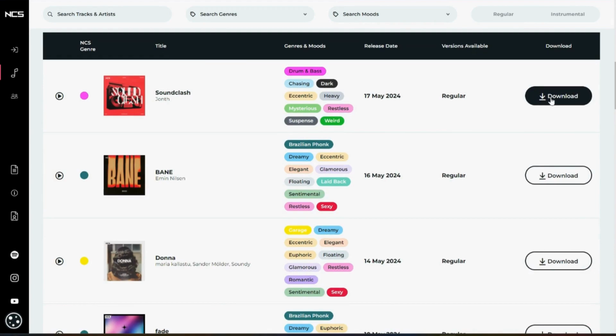You'll also notice that under genre and moods, there are different color coded tags. For instance, the top one says drum and bass, chasing, dark, eccentric, heavy, mysterious, restless, suspense, weird. So you can also click into any one of these and find songs that will fit that specific genre or mood. And that's another way to find songs rather quickly in specific genres or moods.